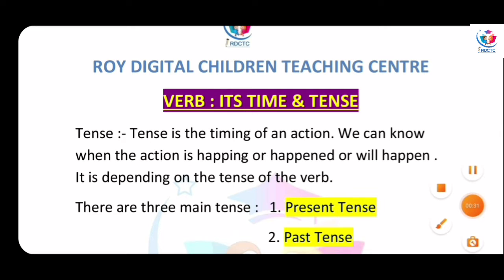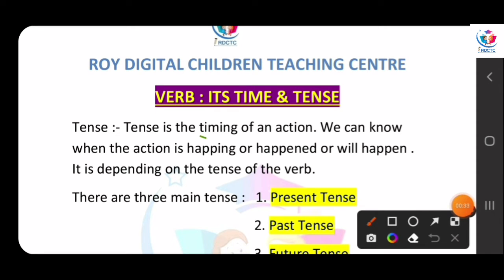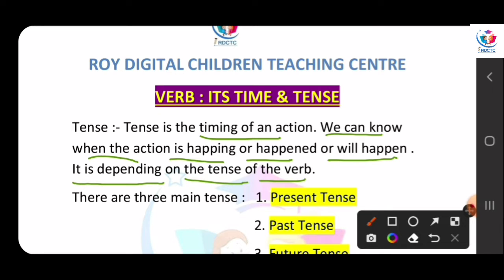Tense means the timing of an action. We can know when the action is happening or happened or will happen. It is totally depending on the tense of the verb. The action, when it will happen or is happening or happened, depends on the tense of the verb.